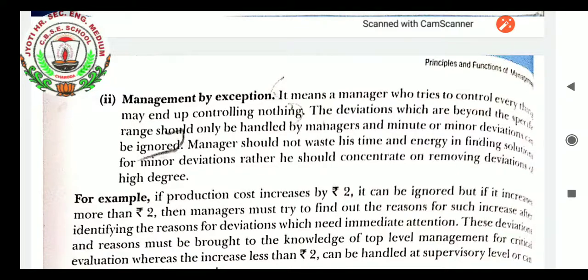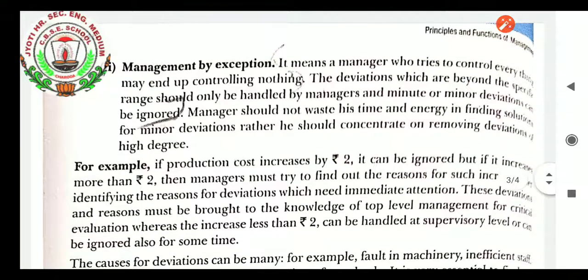So management by exception is very clear, students. It asks the manager to focus on the important matters of the business instead of focusing on every small matter in which the manager's control is not needed. So his energy will be saved and he can focus on the core competence of the business.